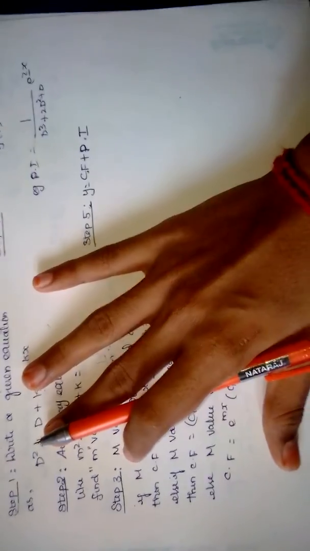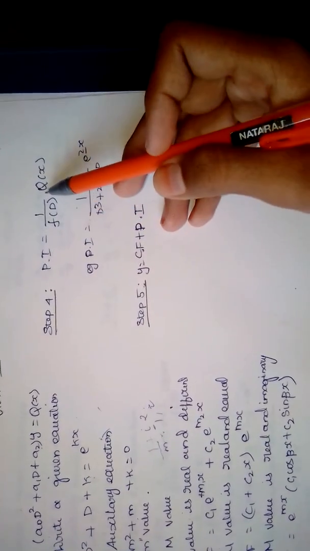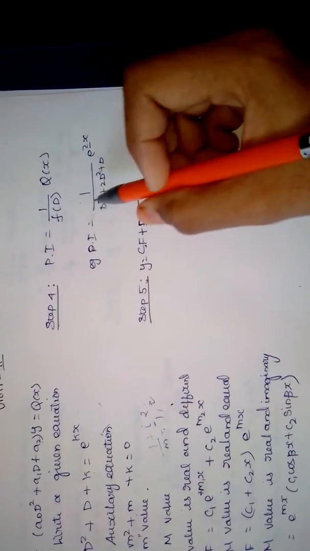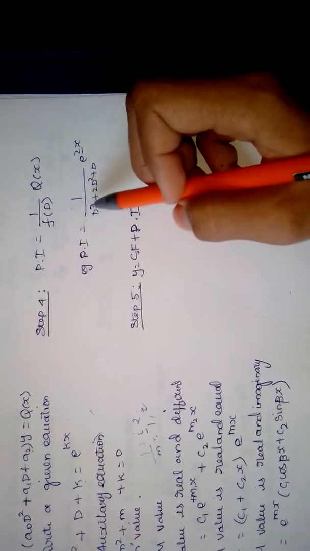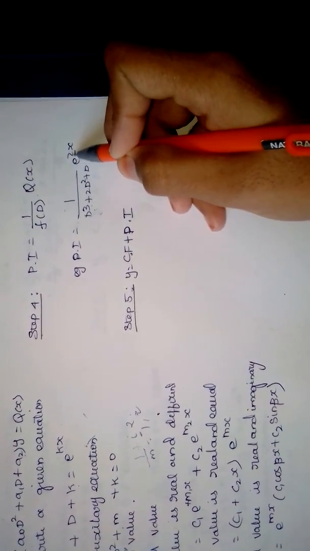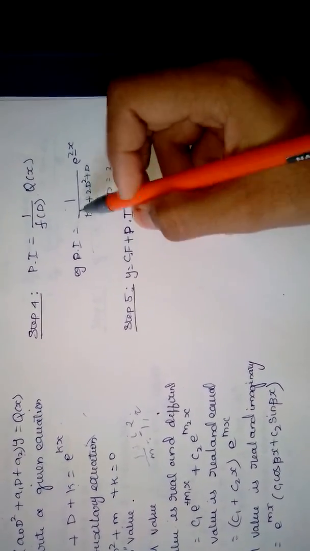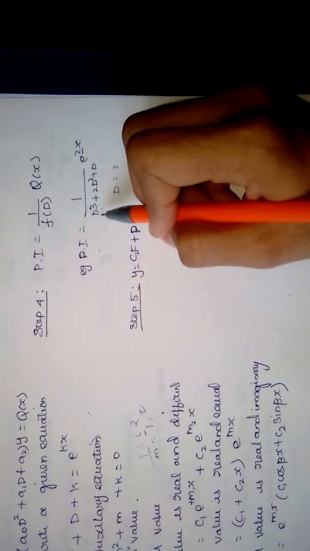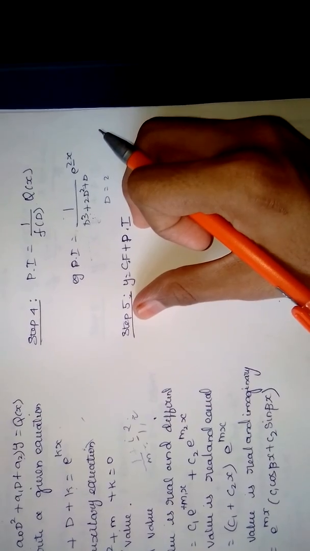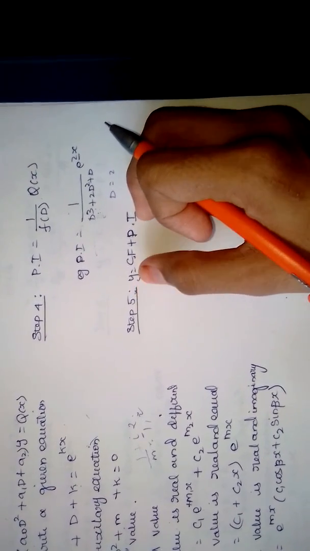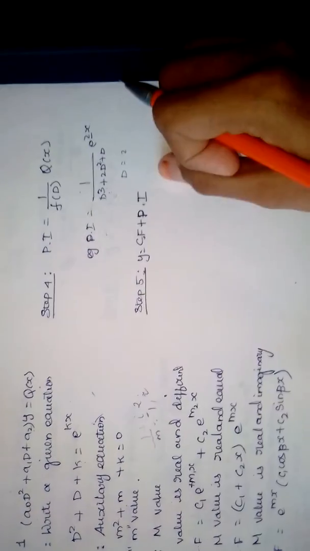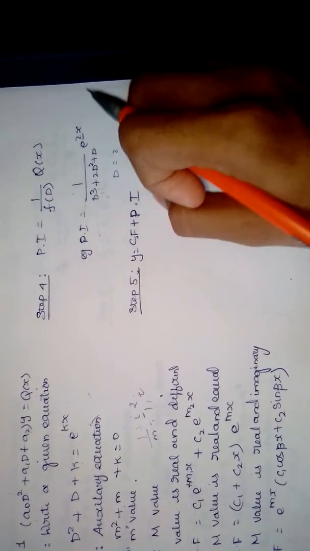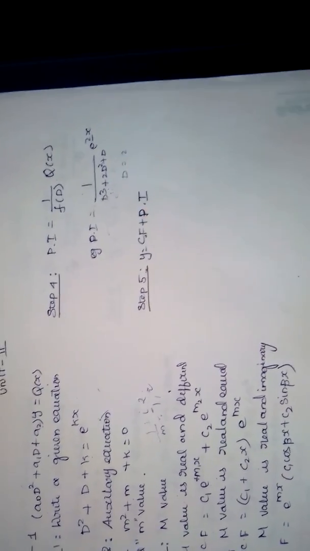After this we have to find the pi value. In the fourth step, we find the pi value. For any other equation like this example for f of d, we substitute d is equal to 2, and then find the p value. Finally, we write the solution for the problem as y is equal to cf plus pi. Both are added, and when we get this y value, this is the solution. This is one type of solving the given equations.